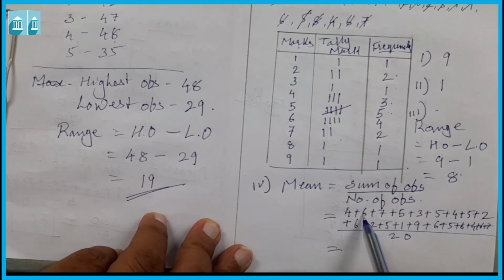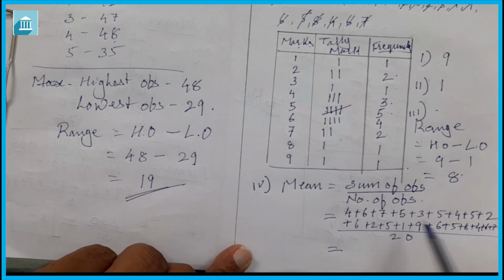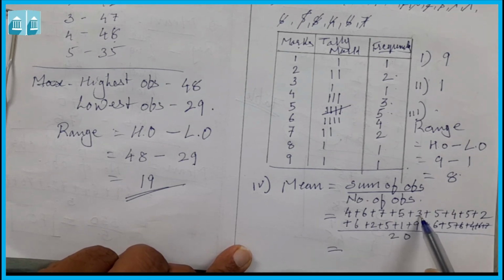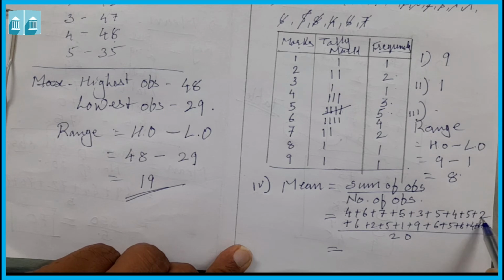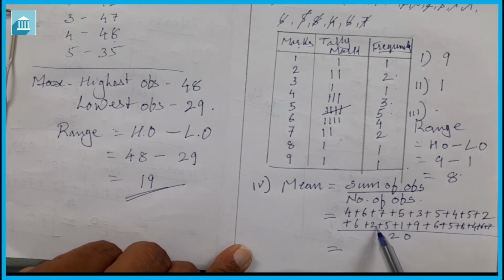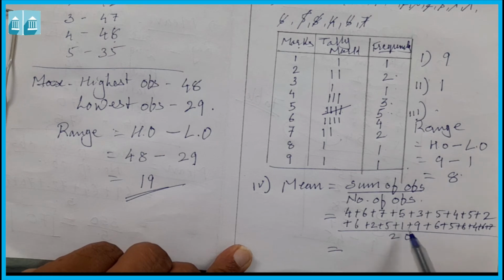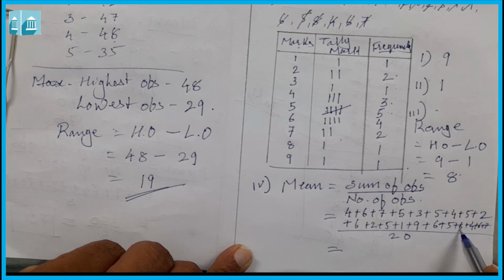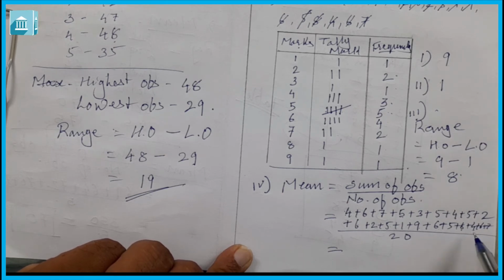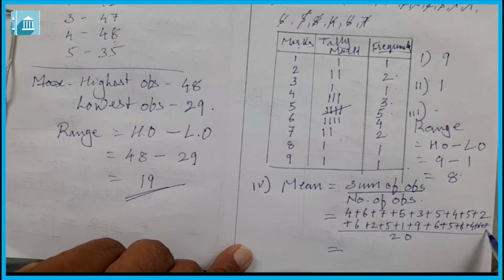What is it? 4 plus 6, 10 plus 7, 17 plus 5, 22 plus 3, 25 plus 5, 30 plus 4, 34 plus 5, 39 plus 2, 41 plus 6, 47 plus 2, 49 plus 5, 54 plus 1, 55 plus 9, 64 plus 6, 70 plus 5, 75 plus 8, that is 83, plus 4, 87 plus 6, that is 93 plus 7, that is 100.